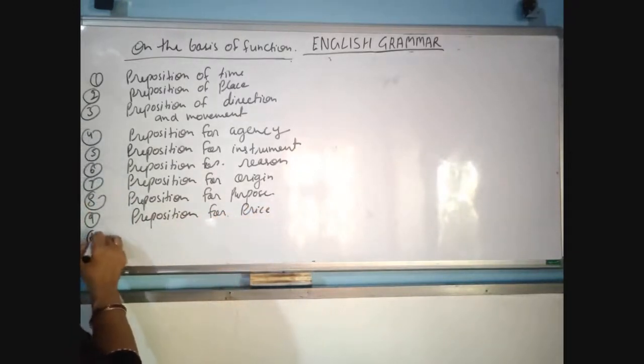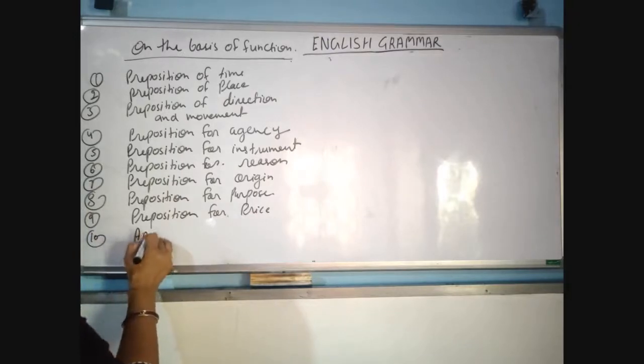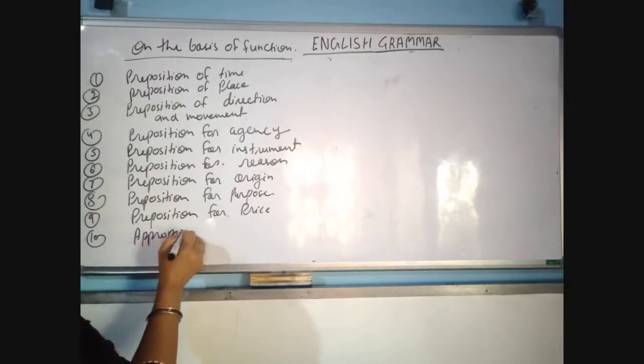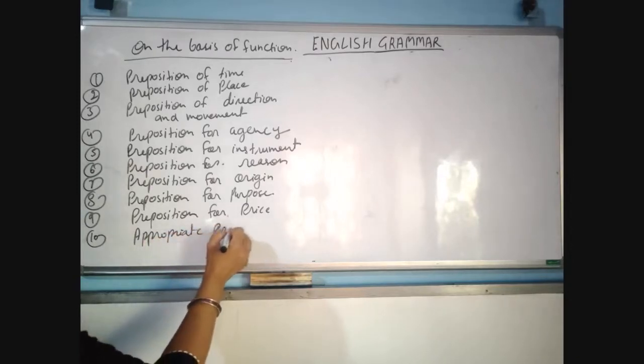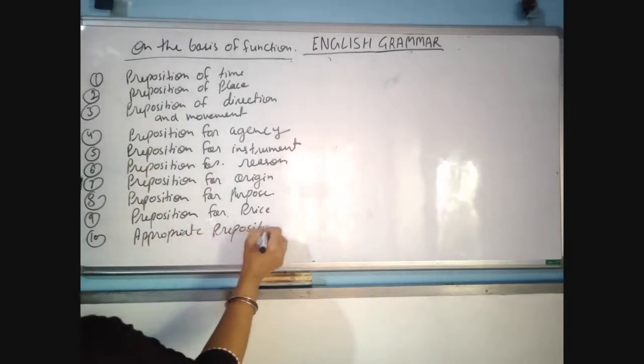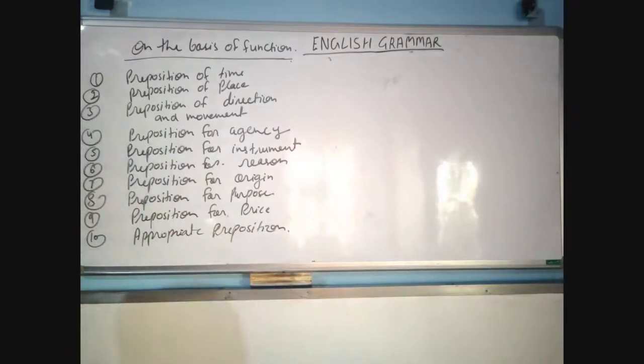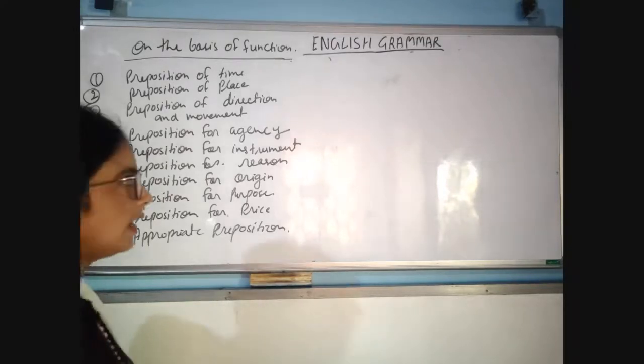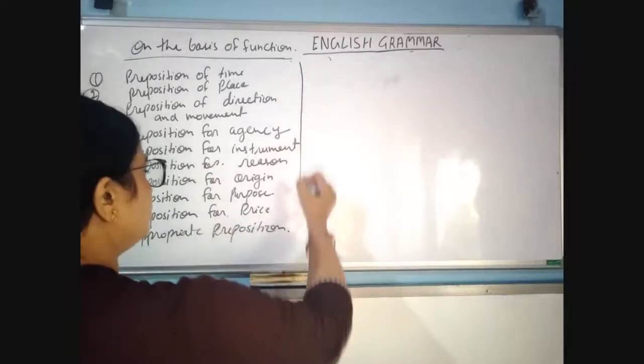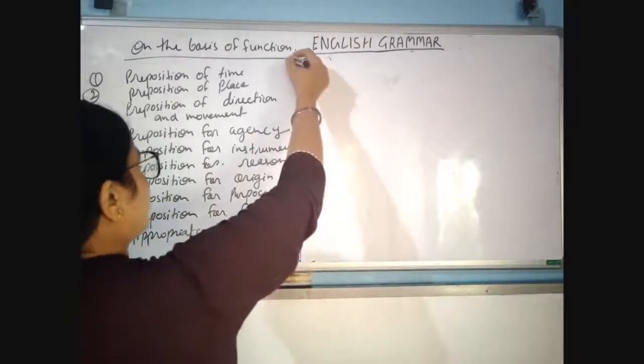And tenth, appropriate preposition. Okay, so these are the types of preposition on the basis of functions. On the basis of functions, preposition is categorized into 10 parts. Okay, we will define these 10 parts one by one before you. So pay attention towards here.